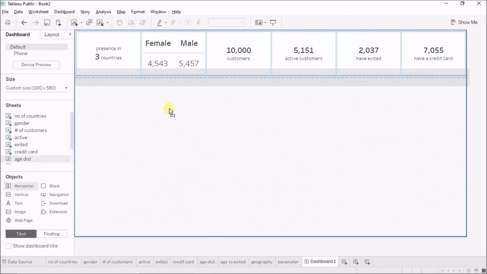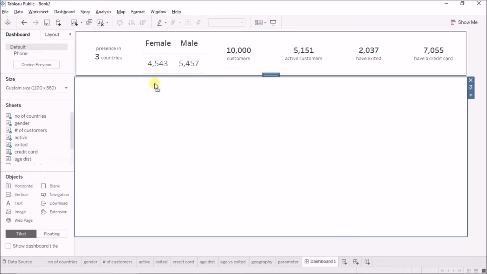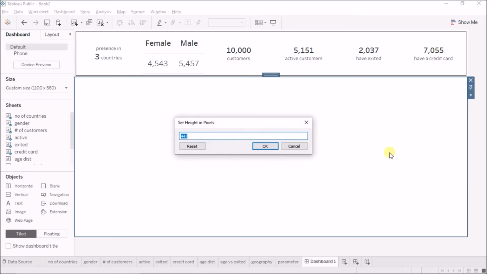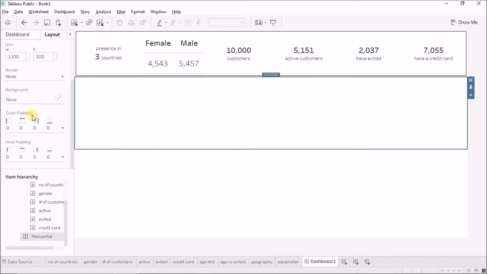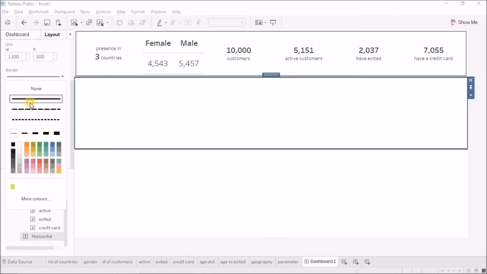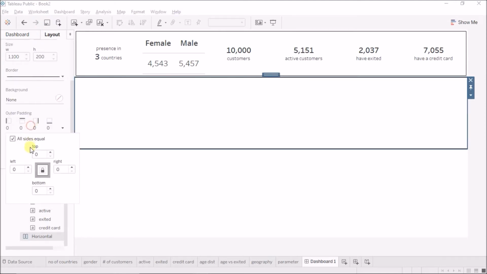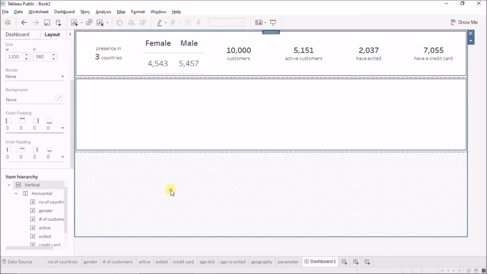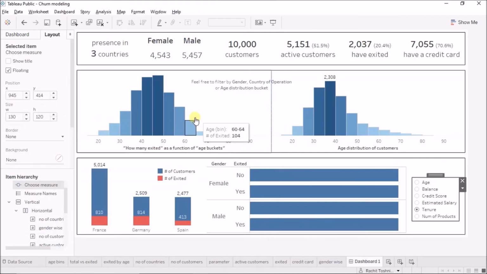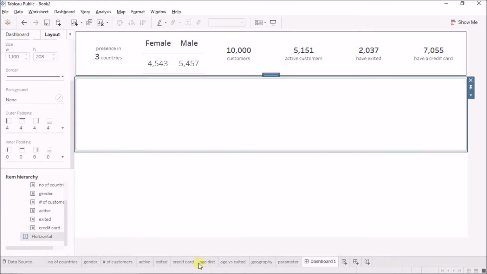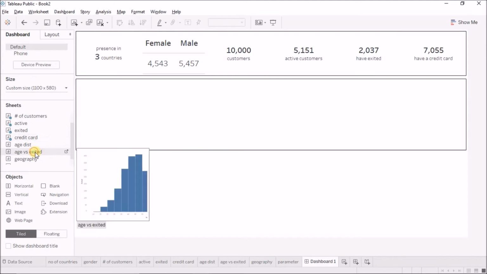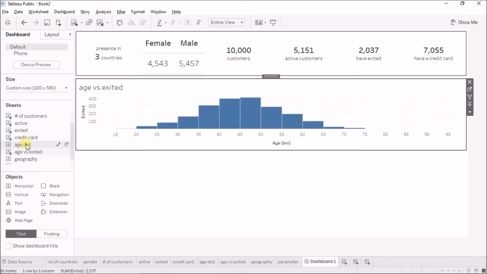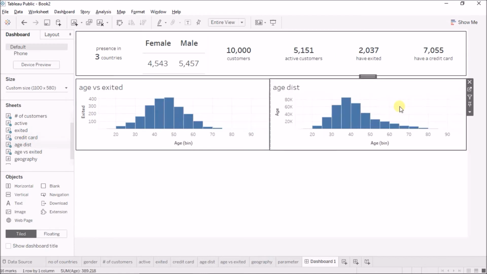So another horizontal container below this first container, and this will now hold the entire sheet, but I'll just edit the height. For now I'll just say 200, we can edit this later as well. And I'll just come here, border, I want this border and outer padding of say 4 pixels. Very good. Now in this, the first is the how many exited one, so I'll come here, the age versus exited, I'll bring this here, and then age distribution to the right side.